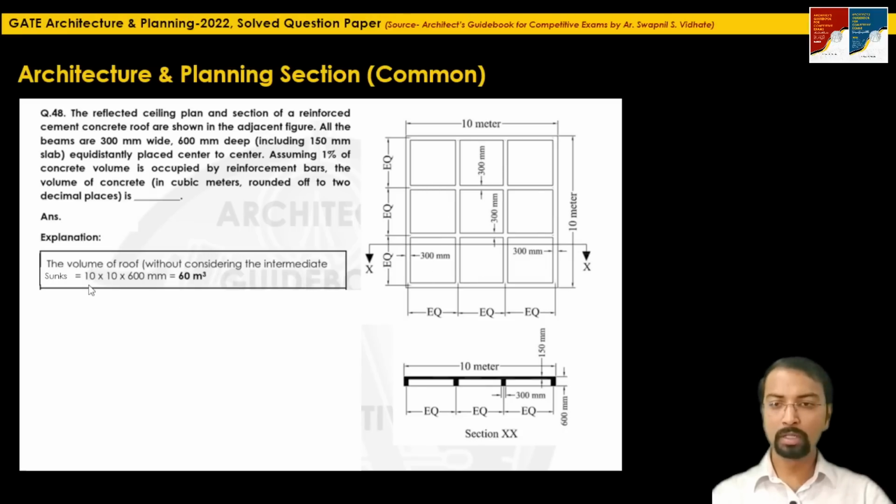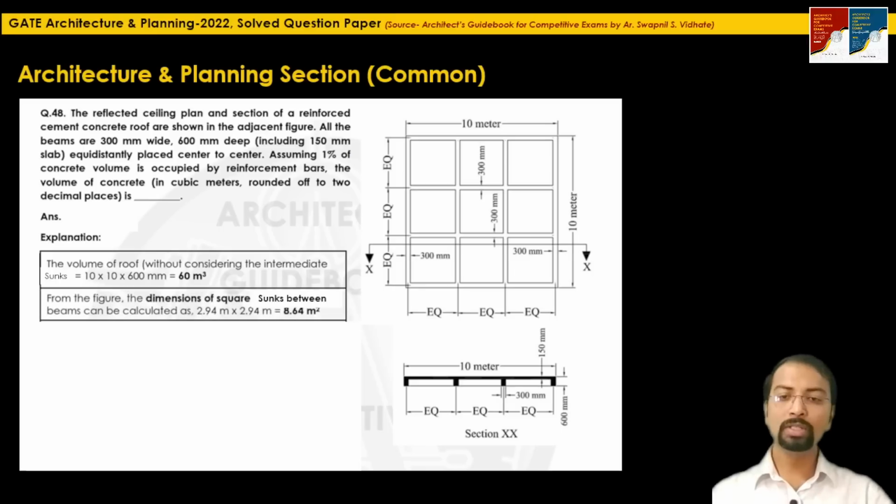So first let's calculate the volume of the roof without considering these intermediate sunks. What is the dimension? It is 10 meter by 10 meter multiplied by 600 mm, that is the depth. So convert 600 mm to meter. The volume of the roof without considering the intermediate sunks will be 60 meter cube.